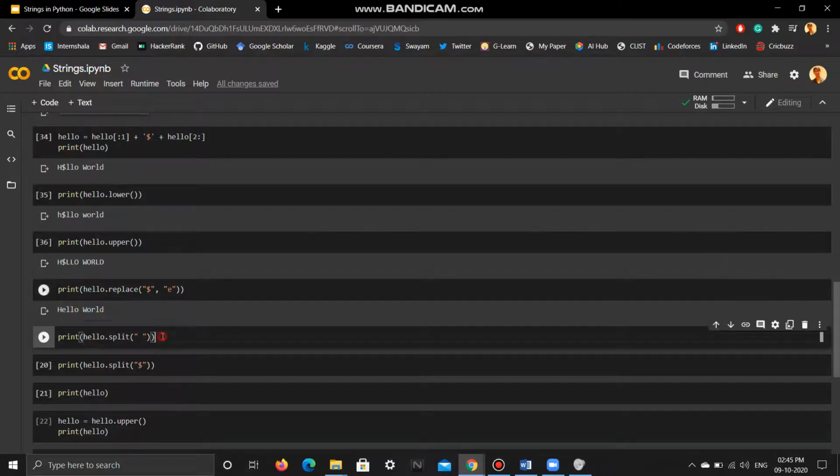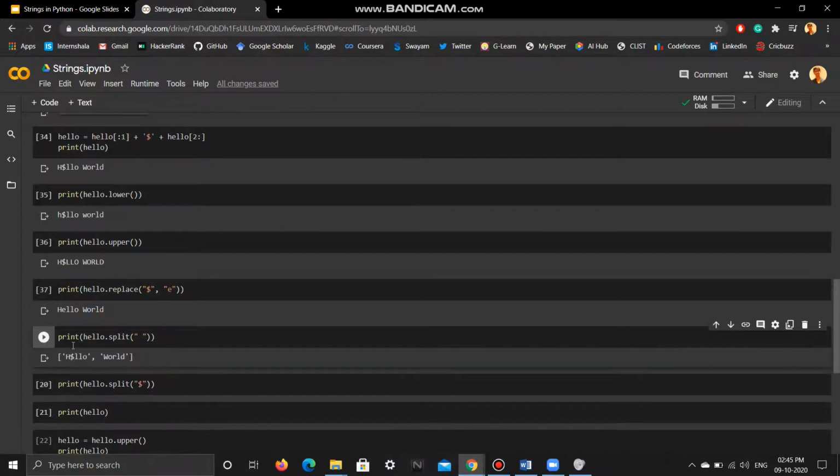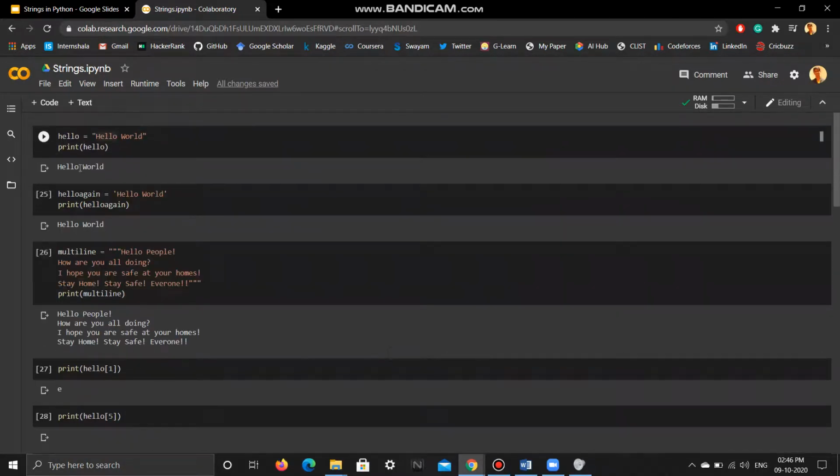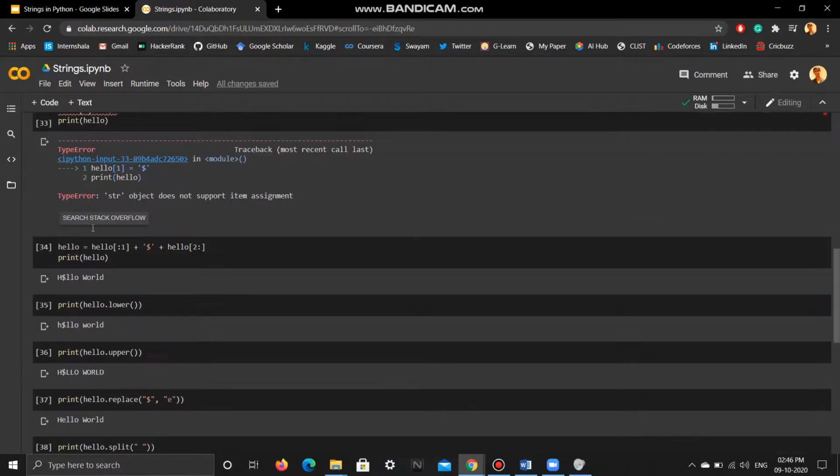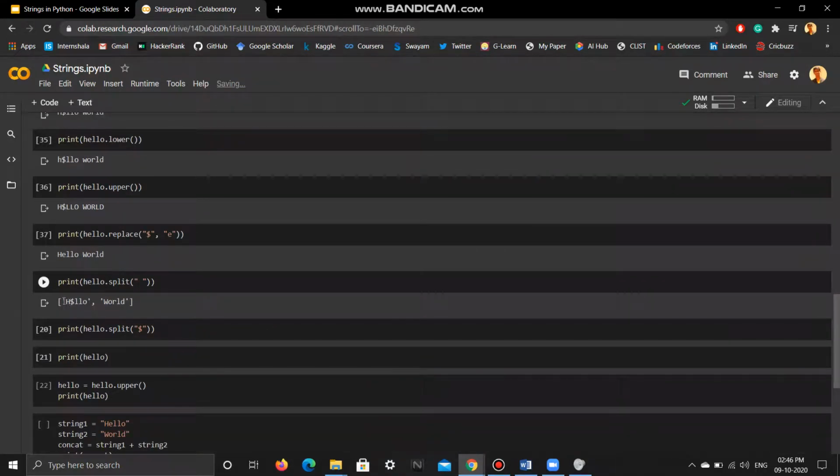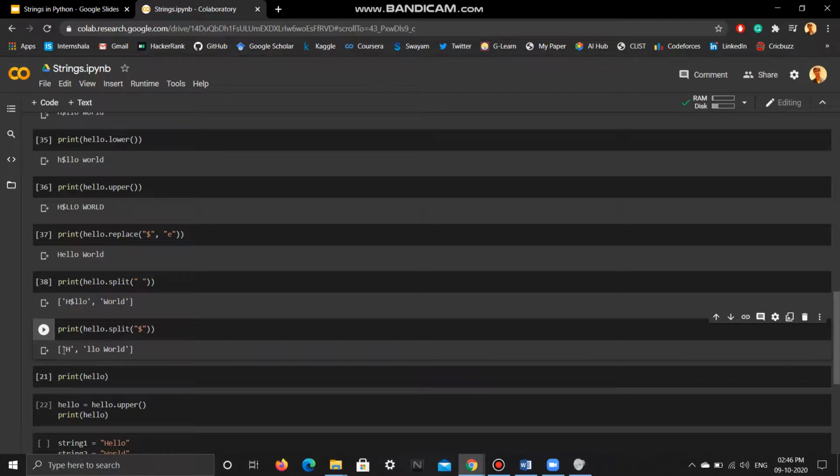Then there is split. Again, the name will tell you what it is doing. It will split the string based on the argument you gave. Here I gave a space, and since I have a space in between hello and world, it has split the string into two values and stored it in the form of a list. If I split the same string using $, then I'll get H, and then LLOWORLD. So it has split the string based on the $. The character which is splitting that particular string will not be included in the list.